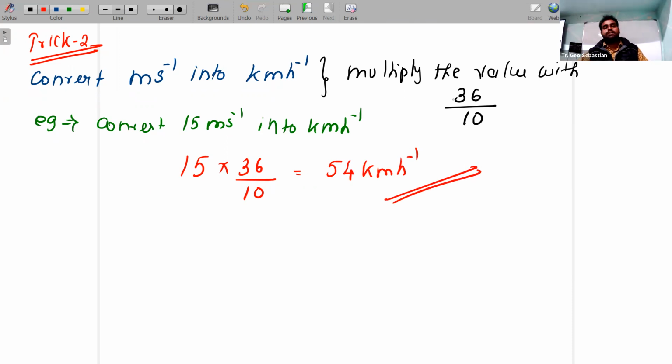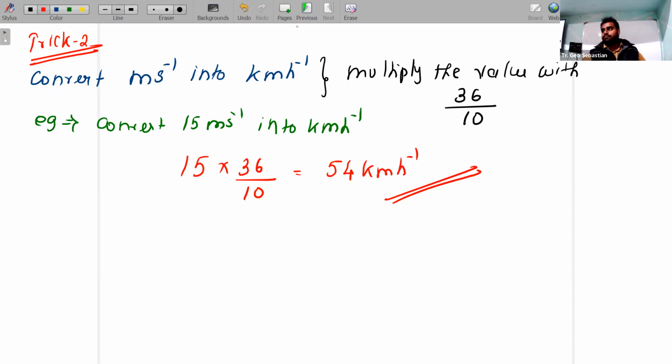I hope you understood the trick. So to convert meter per second into kilometer per hour, multiply with 36 by 10. To convert kilometer per hour into meter per second, multiply with 10 by 36. Any doubts?